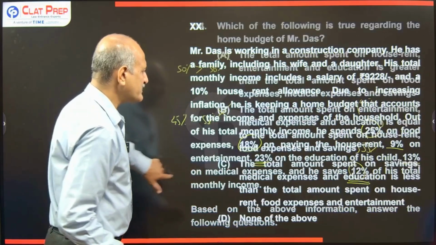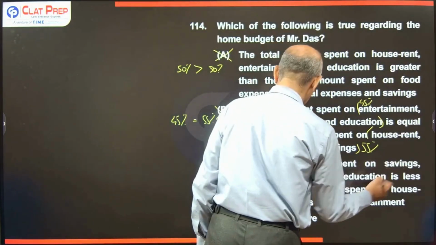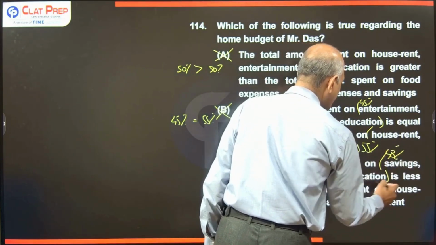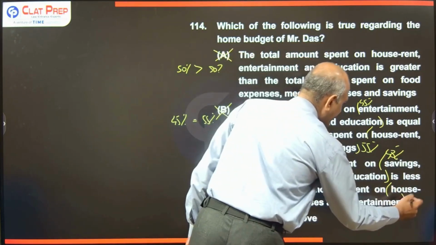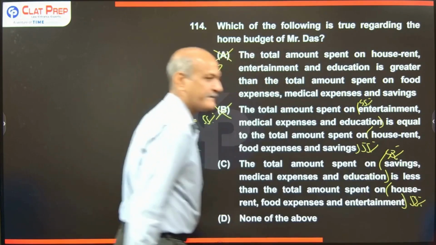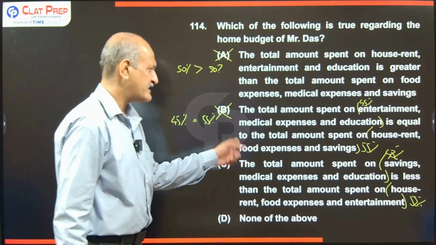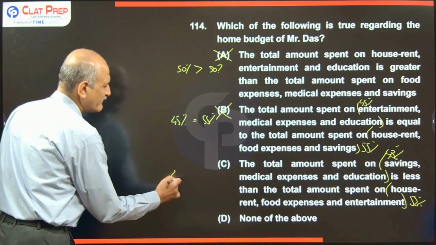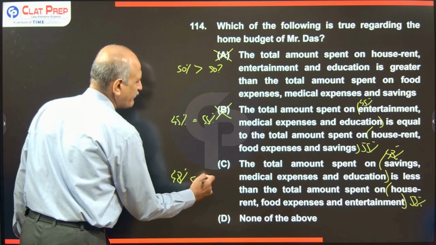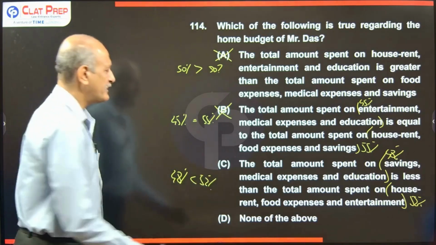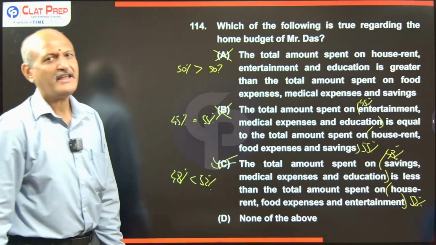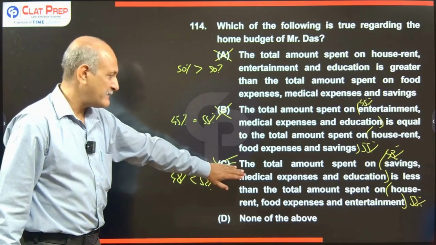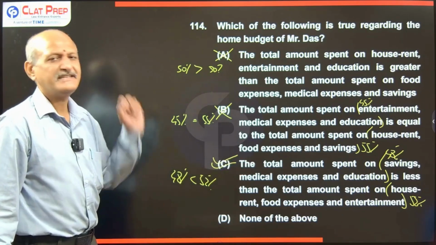So 48% he is giving to these 3 categories. It is understood that for the other 3 categories he will give 52%. The statement is telling that 48% is less than 52%. Is this statement true? Definitely true. Hence we can tell option C is the correct answer. We are supposed to find which of the following statements is true. The statement given in option C is the correct one. That is the answer to this question.